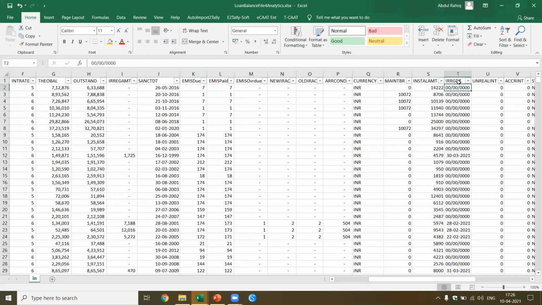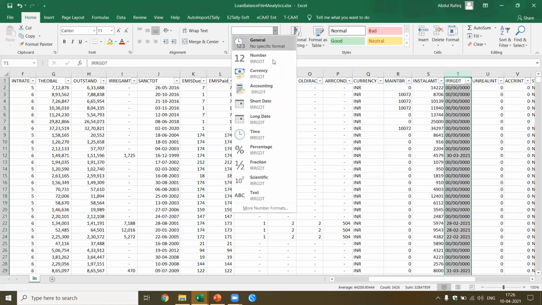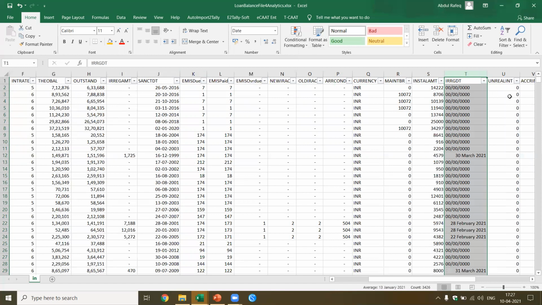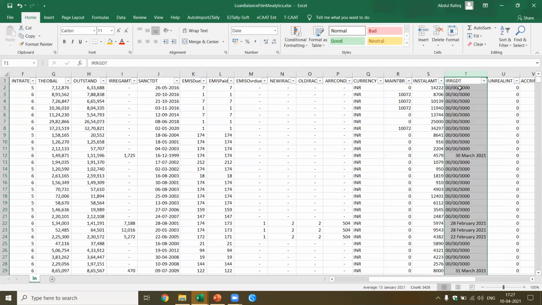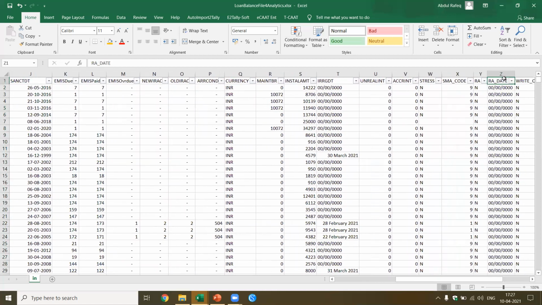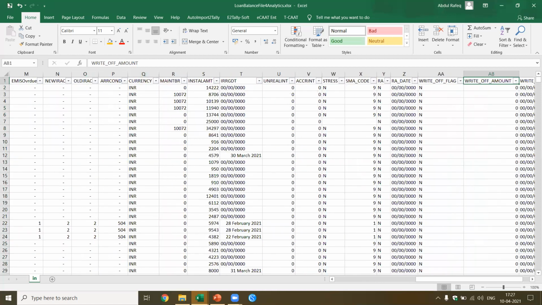Now, here you see there is a problem. Even if I change it to a new date format, it still doesn't give you the proper formatting. Okay, Excel is not able to recognize this. When I come to this, here it's able to recognize, but analytics has an issue because you have the 00 date and it's not recognized, and the 00 date is coming at the top. So in this case, what you have to do is maybe enter it as 1900 for at least a few rows, then Excel, based on the first few rows, automatically recognizes it as a date column. Okay, so like this, you format the data and once again save this.